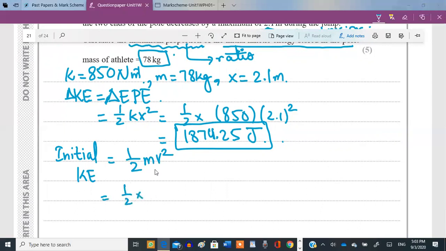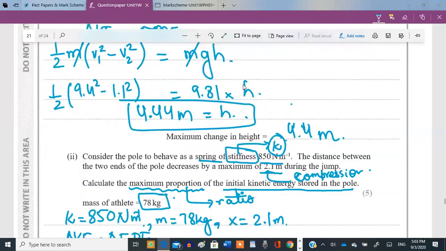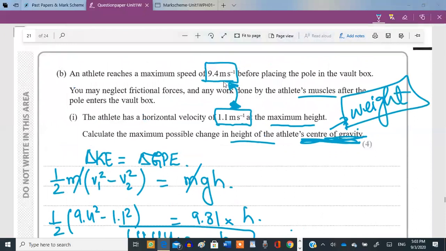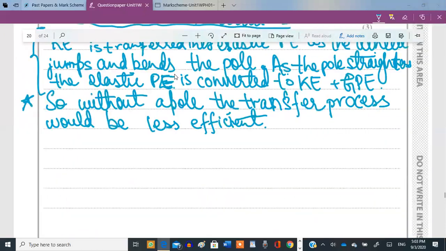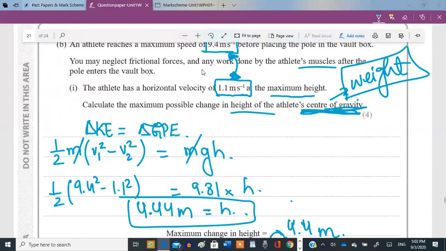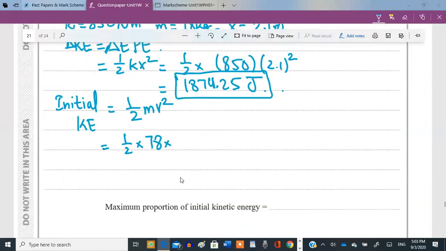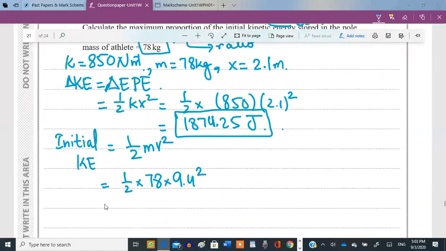Half times, what is the mass? Mass given to you: 78 kg. What is the initial velocity with which the athlete jumps? It's 9.4 meters per second, right? This is the initial velocity with which he starts his motion. So this is going to be 9.4 squared. And the answer turns out to be half times 78 times 9.4 squared,